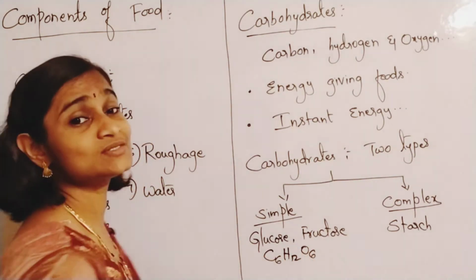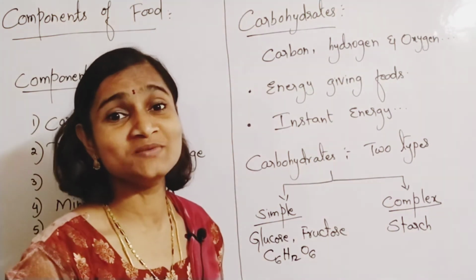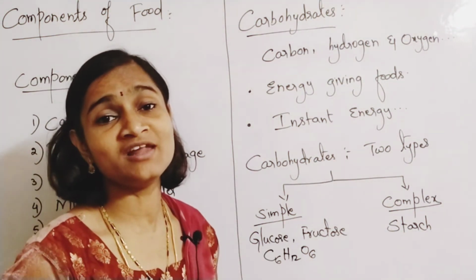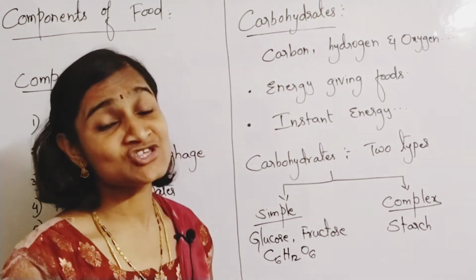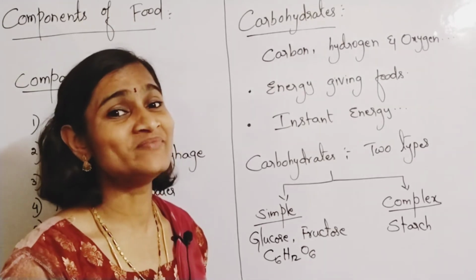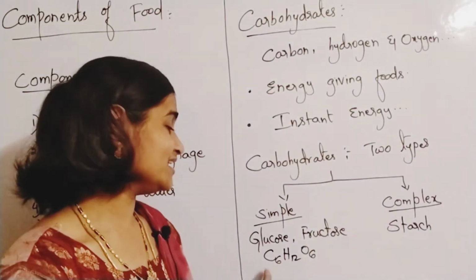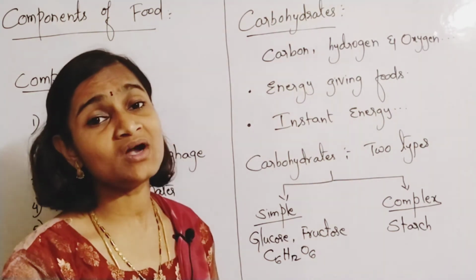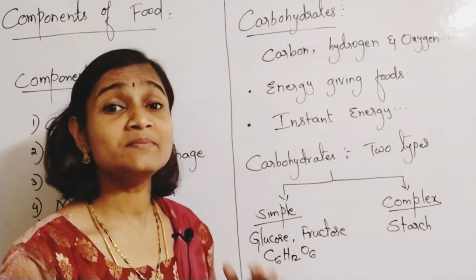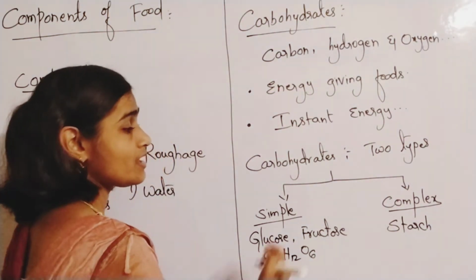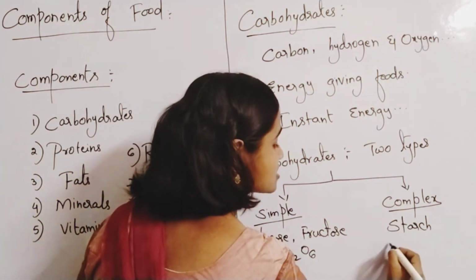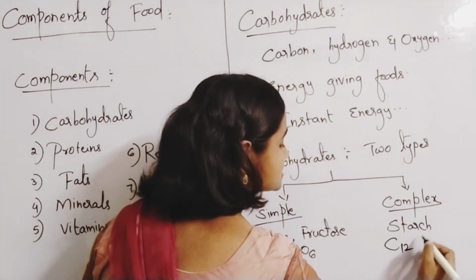Even for fructose. Glucose and fructose are isomers. They have the same molecular formula and different structures, of course. You will be learning isomerism in your higher classes. So glucose, fructose, all these are simple sugars or simple carbohydrates. And the second type is starch. What is the formula for starch?